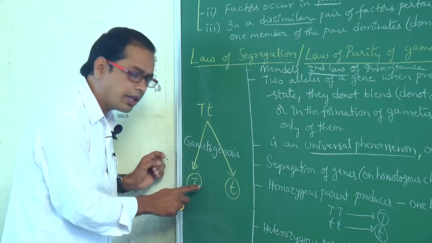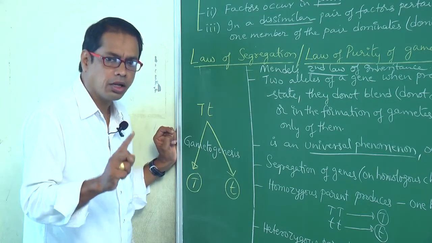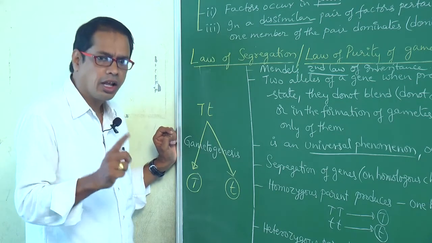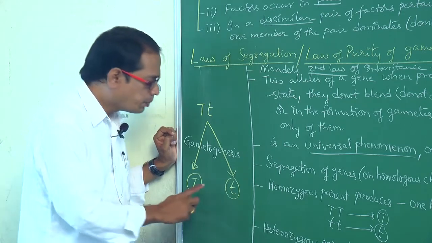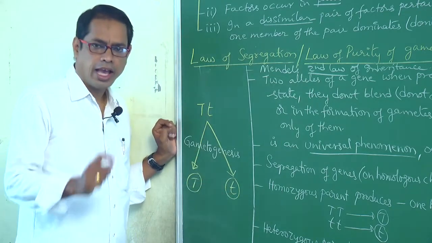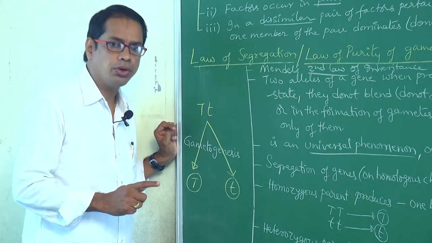As a gamete has only one allele, these gametes are pure gametes.